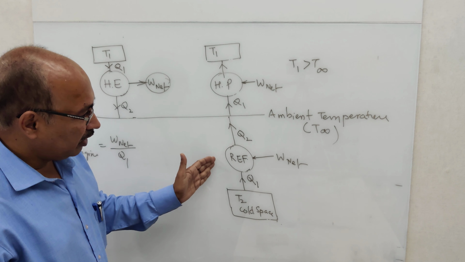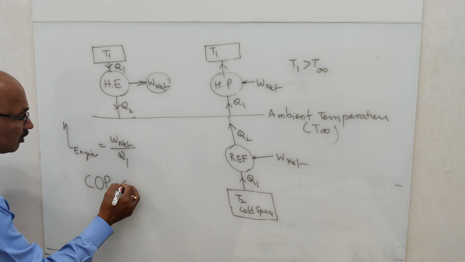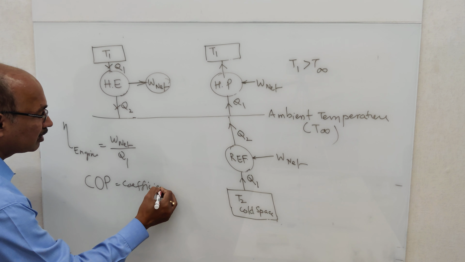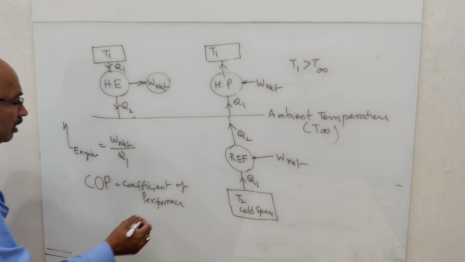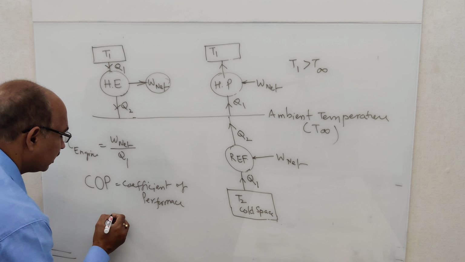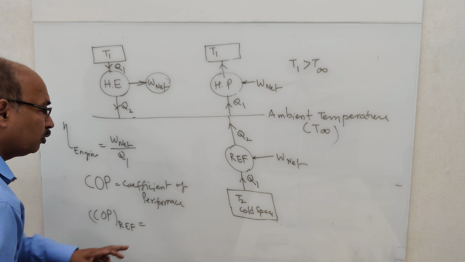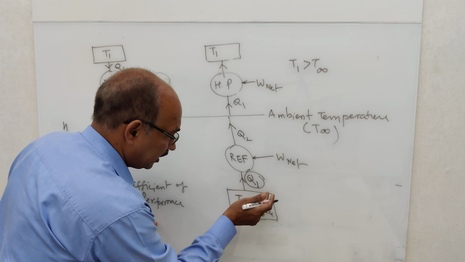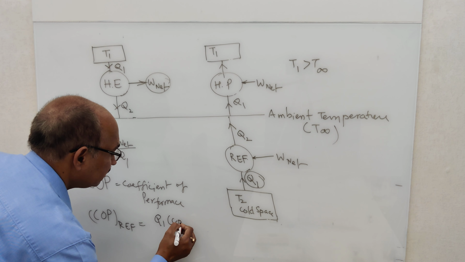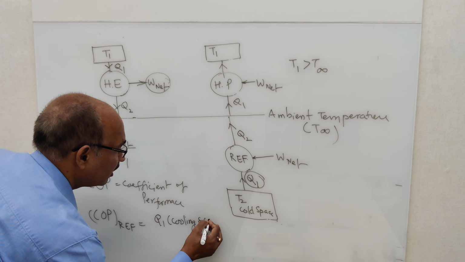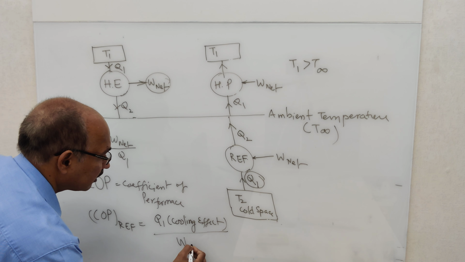Now efficiency of engine, we all know thermal efficiency of engine is W net by amount of heat supplied Q1. The performance index for refrigerator and heat pump are COP, coefficient of performance. And this is, for refrigerator, it is the cooling effect. What is cooling effect? Is the amount of heat extracted, so Q1 or the cooling effect per kg of work done, W net.